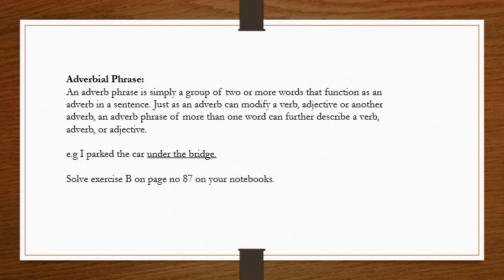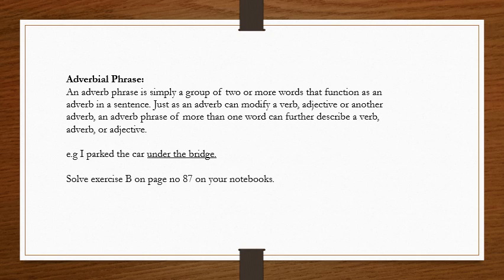An adverb phrase of more than one word can further describe a verb, adverb, or an adjective. Basically, an adverbial phrase answers the question how, when, where: how the action has taken place, when the action has taken place, and where the action has taken place.